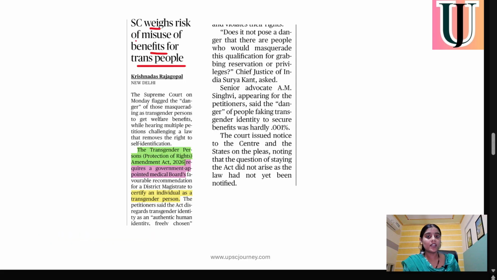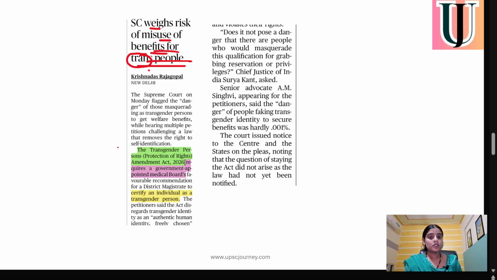But without this medical examination, there is a risk of misuse of benefits meant for transgender people. We know that the government provides multiple benefits like reservation, free transportation, allocation of seats in the education system, and relaxation in applying for forms. If there is no medical check and the person can declare it by themselves, then there will be a risk of misuse of these benefits. So this was the whole context.